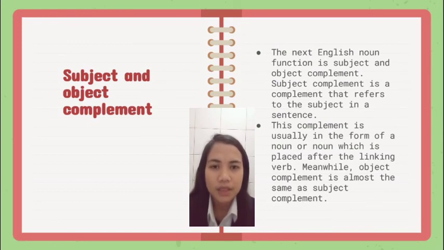The next English noun function is subject and object complement. Subject complement is a complement that refers to the subject in a sentence. This complement is usually in the form of a noun which is placed after the linking verb. Meanwhile, object complement is almost the same as subject complement.